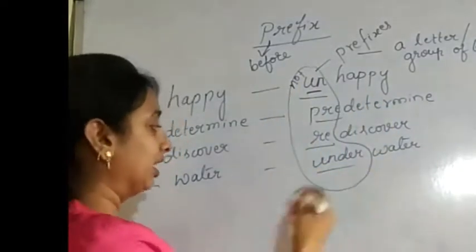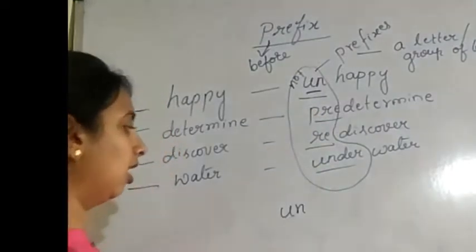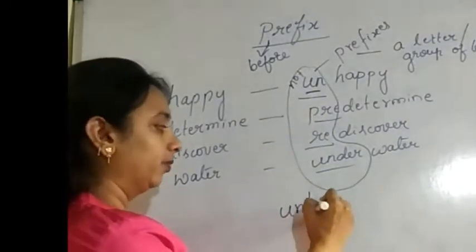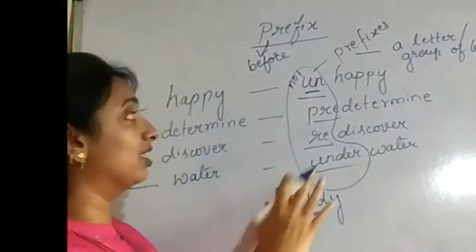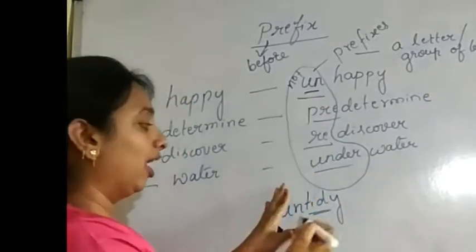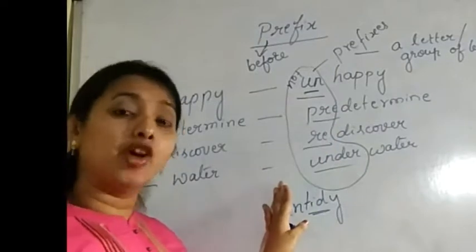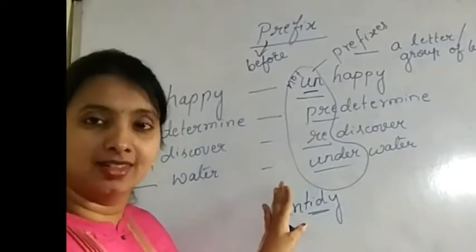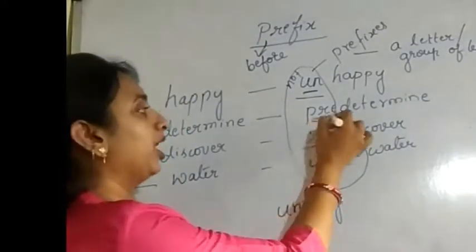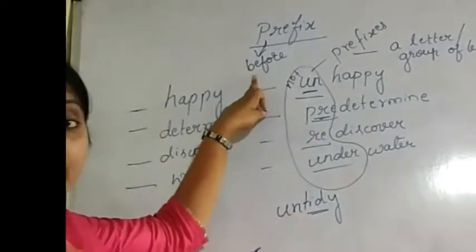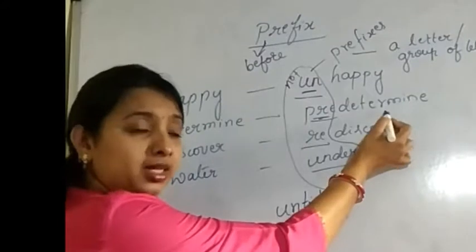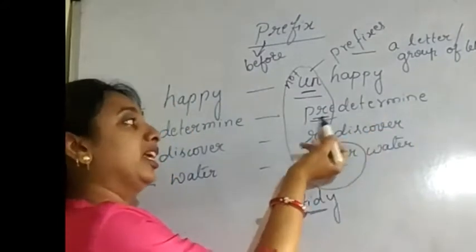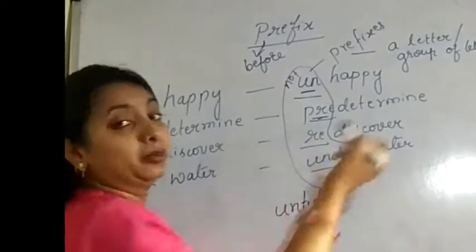So, similarly, if I take untidy. So, tidy means clean. I have learnt the word un means not. So, untidy means what? Not tidy. Unclean. Similarly, see, pre means what? Before. You had got here. So, now, determine. You know the meaning of determine. So, if you know the meaning of determine, it's easy to find out the meaning of predetermine.